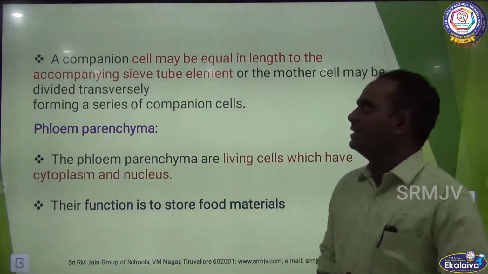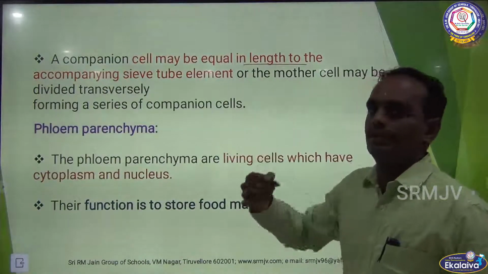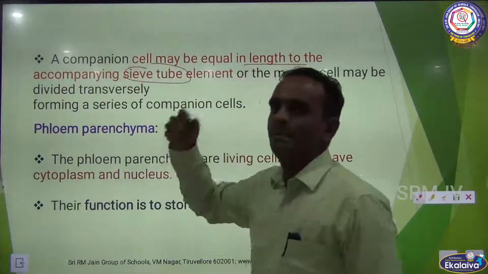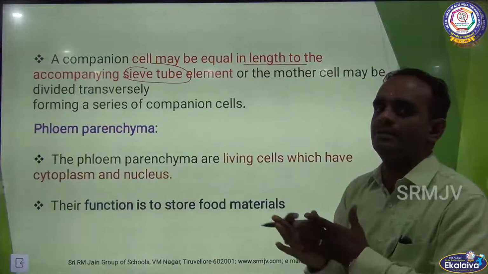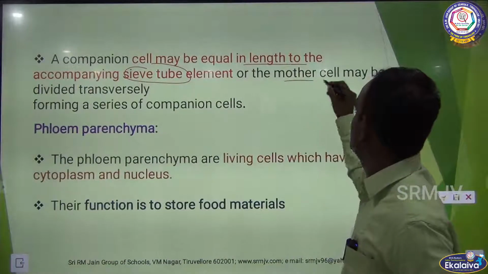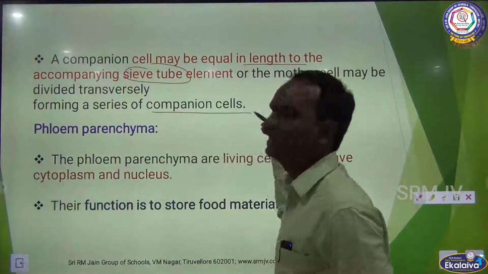Companion cells may be equal in length to the accompanying sieve tube, or the mother cell may be divided transversely, forming a series of companion cells.